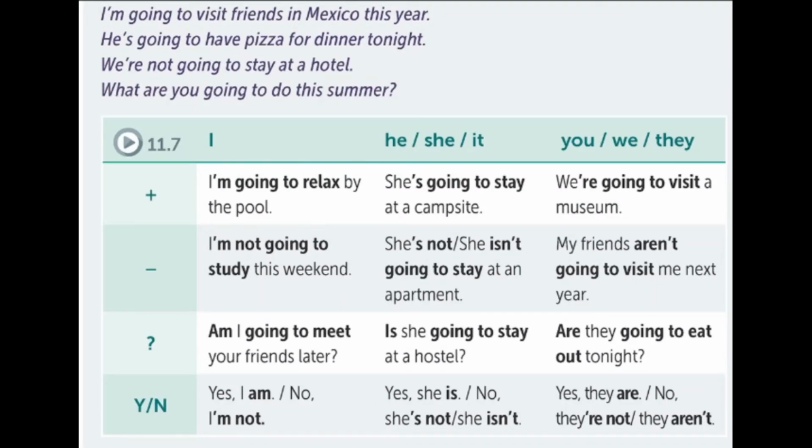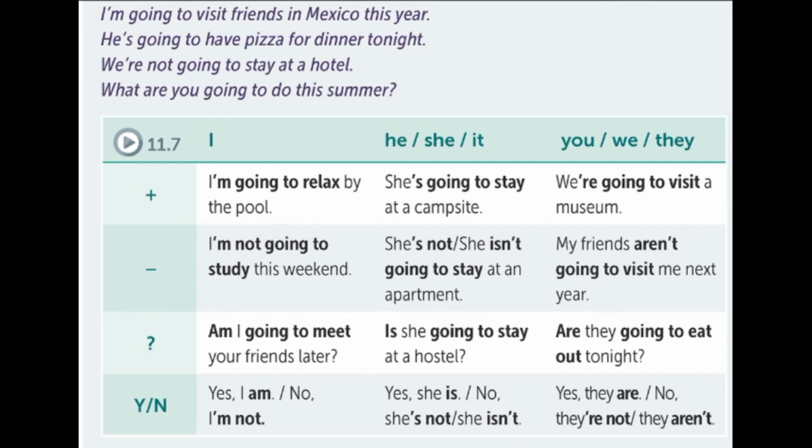Let's check more examples. I'm gonna visit friends in Mexico this year. You can say I'm going to visit or I'm gonna visit. Gonna is the abbreviation form of going to, and it's more common to use that in spoken language, not written form. Another example, he's gonna have pizza for dinner tonight, or he's going to have pizza for dinner tonight. Remember, gonna is the abbreviation of going to, and it's more informal.